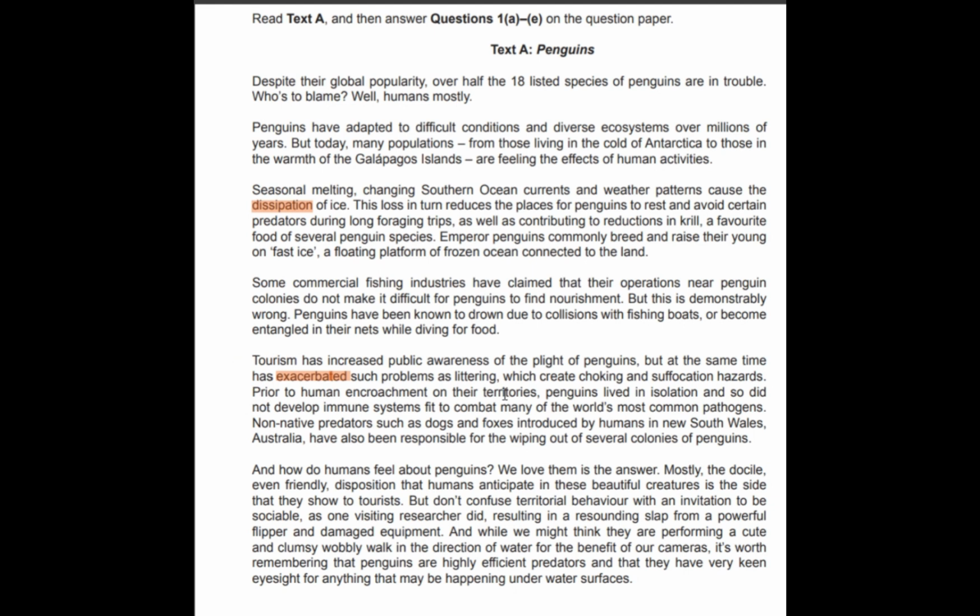Prior to human encroachment on their territories, penguins lived in isolation, and so did not develop immune systems to combat many of the world's most common pathogens. So this is also a threat, that they are not healthy enough to fight diseases. This is the second point. And there must be 3, right? Non-native predators, this is the other one now. It's one of the threats, the non-native predators, but these are the dogs and the foxes. It can also be a great threat for them.